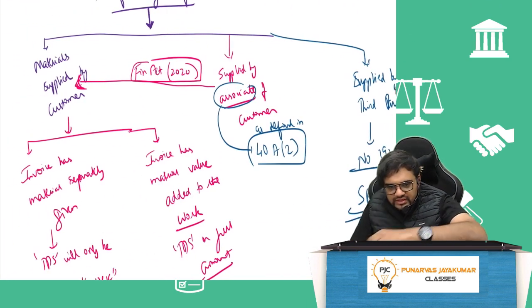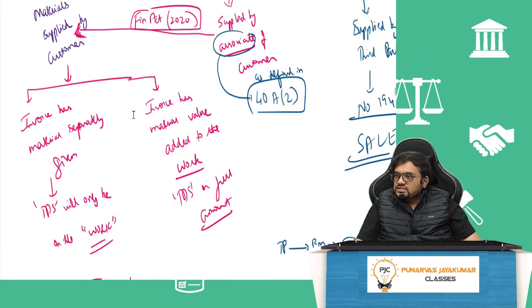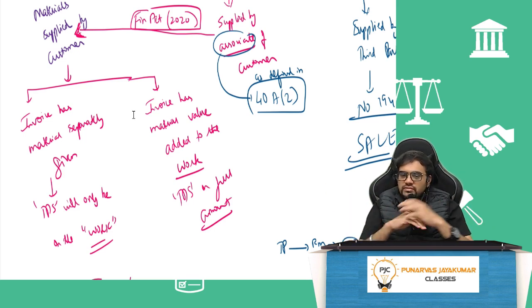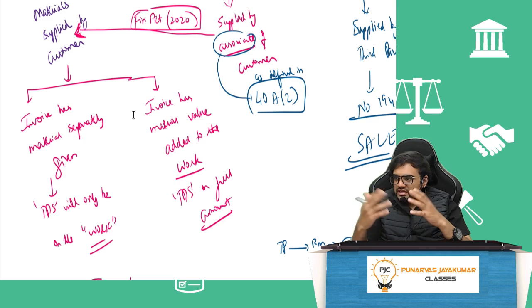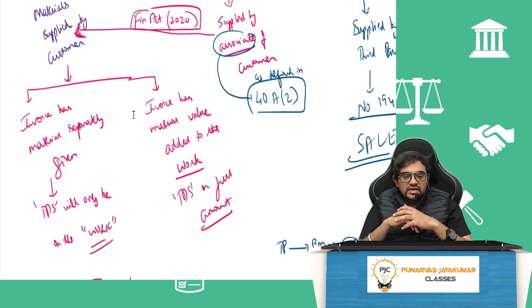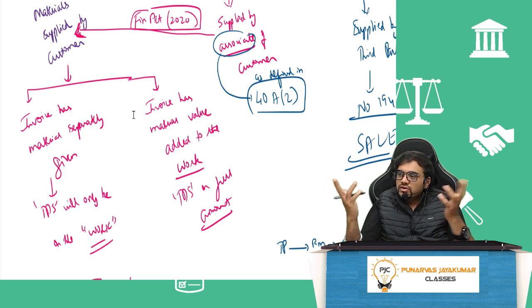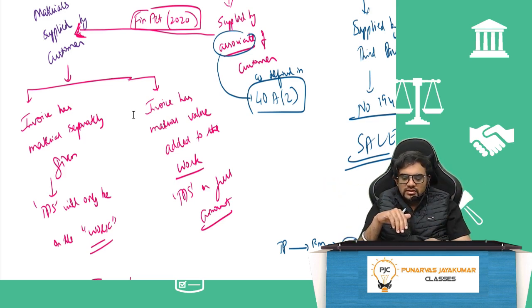Manufacture of a product, on the other hand, if the materials are supplied by the customer. I will supply a jewel worth 10 lakhs and ask you to work on the designing. I will give you the raw jewel, you will have to work on the design and give it back to me. When you give me the bill, people used to give a 14 lakh, 15 lakh bill. 5 lakh is the working charges, 10 lakh is the jewel. TDS had to be applicable on the full amount because you had not separated it. That's why the government told them to kindly separate. Material cost separate, work cost separate. If you separate like that, you will only be charging TDS on the work portion. In my example, 5 lakhs.